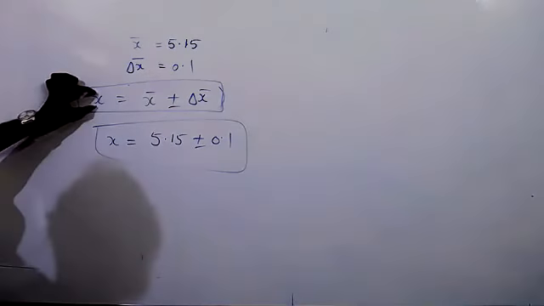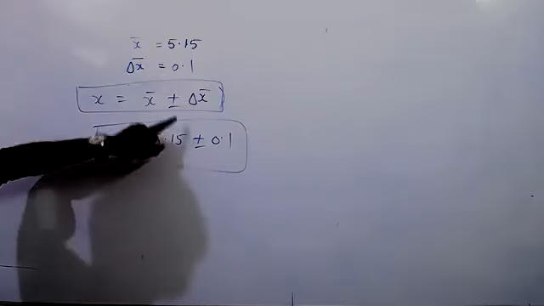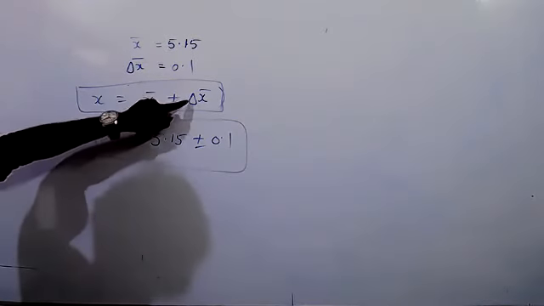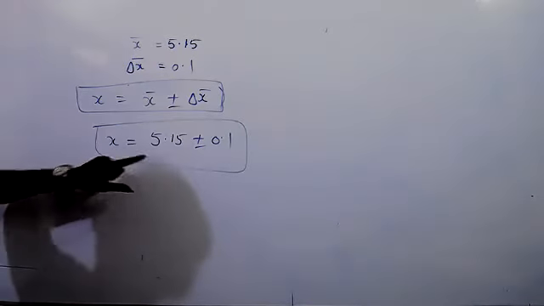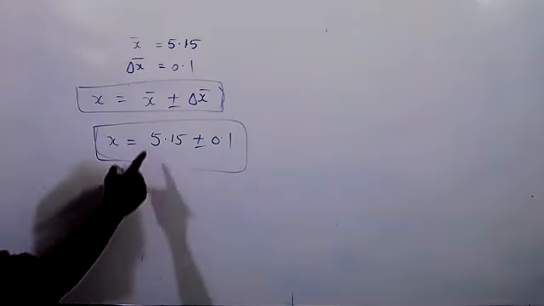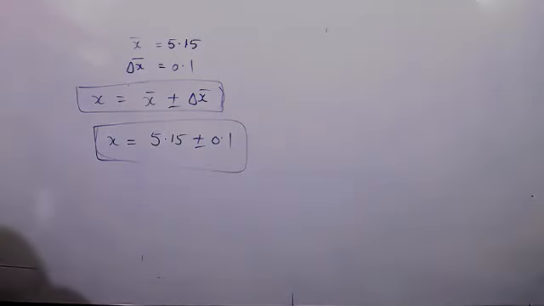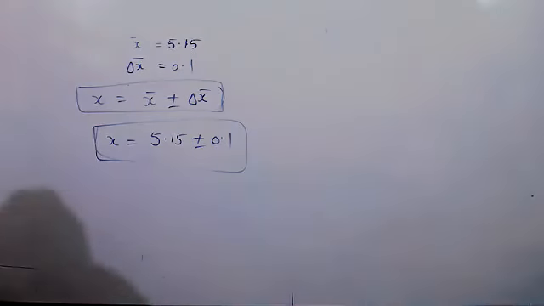It is nothing but the mean value and the mean absolute error. So mean value plus or minus mean absolute error gives the original value. You can represent the value x is equal to X bar plus or minus delta X bar.